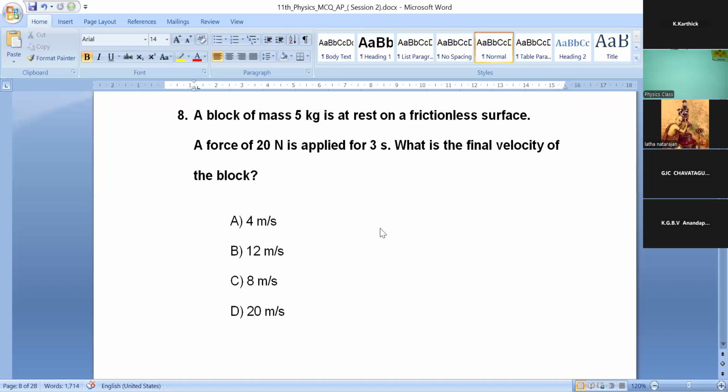You have 50 seconds left. Think about that. The formula for final velocity, which relates the force, mass.